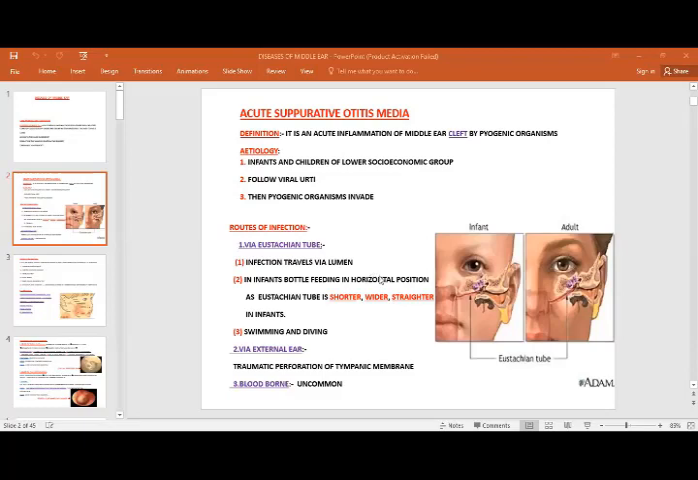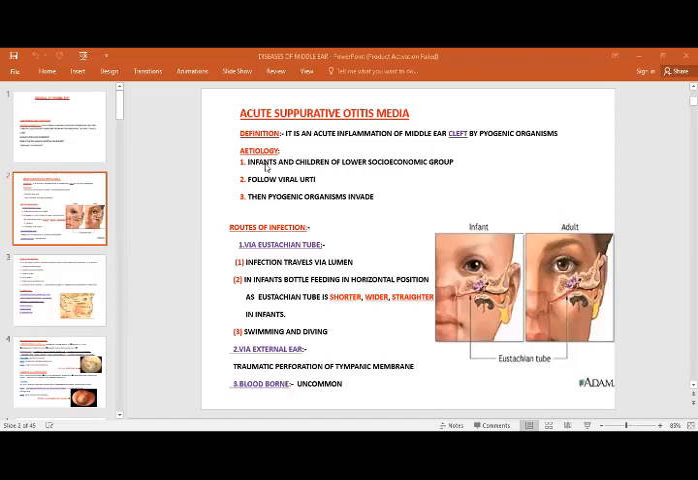And what do you mean by middle ear cleft? Basically, the middle ear cleft includes the eustachian tube along with the attic and antrum. This basically forms the middle ear cleft. So what is the etiology? Etiology is infants and children of lower socioeconomic group.